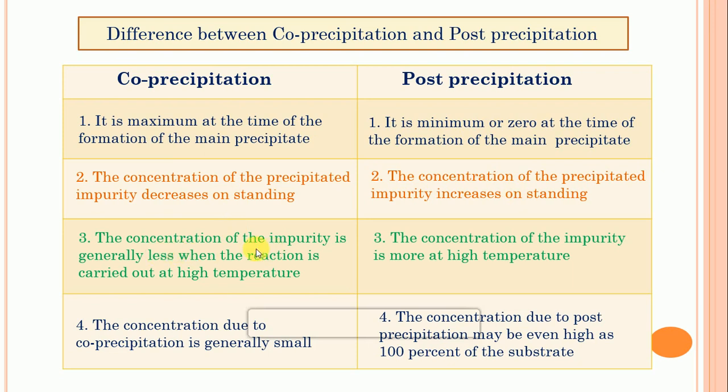So the concentration of impurity is generally less in co-precipitation and it is high in post-precipitation. And now the concentration due to co-precipitation is generally small and it is generally high.